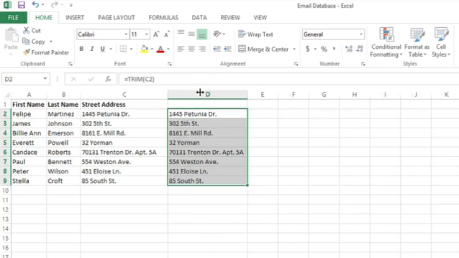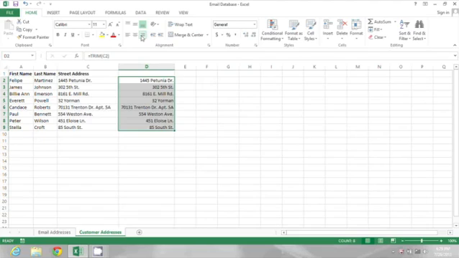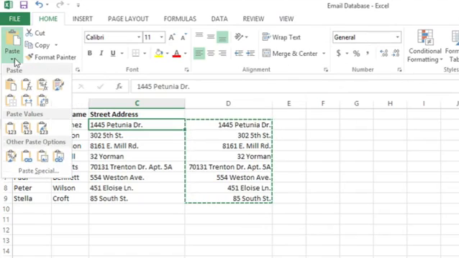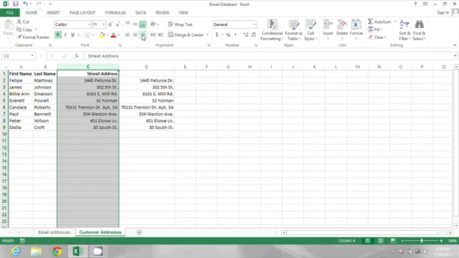Then I'll do an auto fit and I'll right align these values. Notice how they all line up nicely because those trailing spaces have been trimmed. So now the last step is to do a Control C to copy those and then click in the original values, go up to the paste button and choose paste values. Now I can right align this column without any problems.